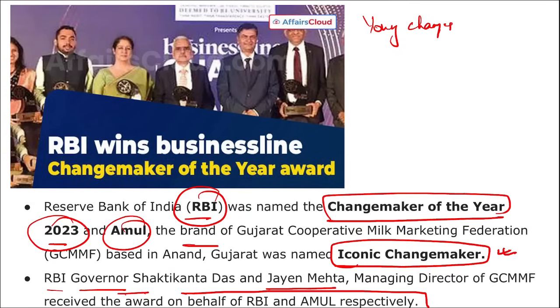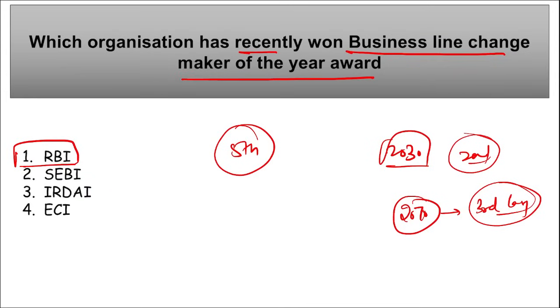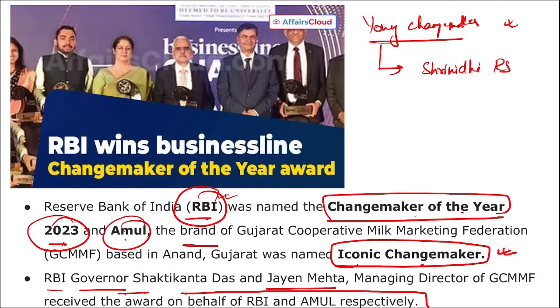It was awarded to Srinidhi RS. Remember this also, Young Changemaker. Iconic Changemaker is Amul. Changemaker of the Year 2023 is RBI, during the 5th edition of the Business Line Changemaker of the Year Award.